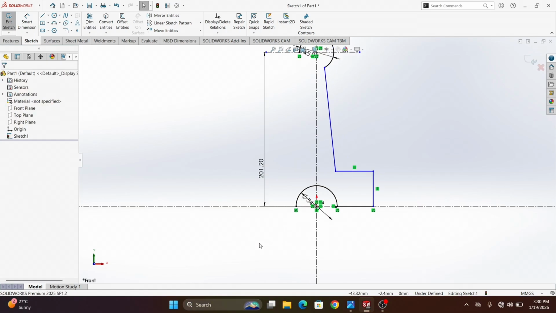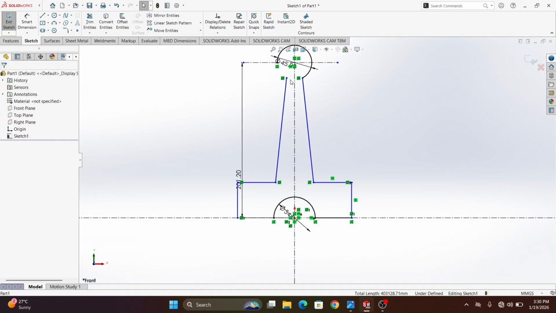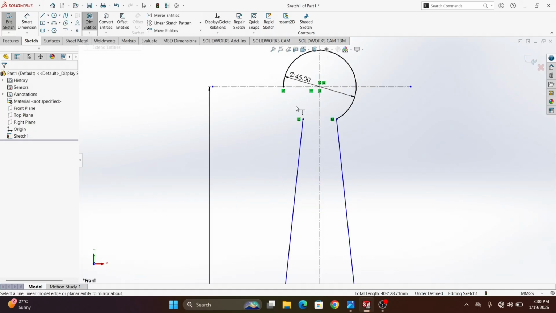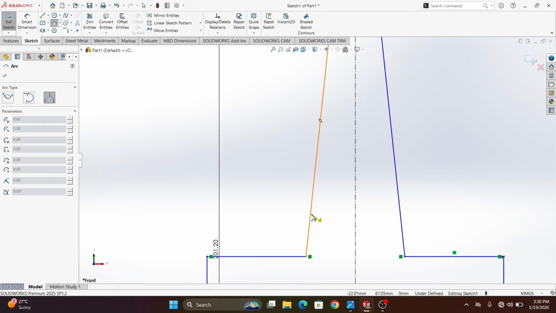Okay. Escape it. And make a mirror entities. Select this line, this line. Mirror about this axis. Make it okay. Escape it. And extend this circle. Okay. Escape it. Draw two arcs. Here one. Okay. Escape it.